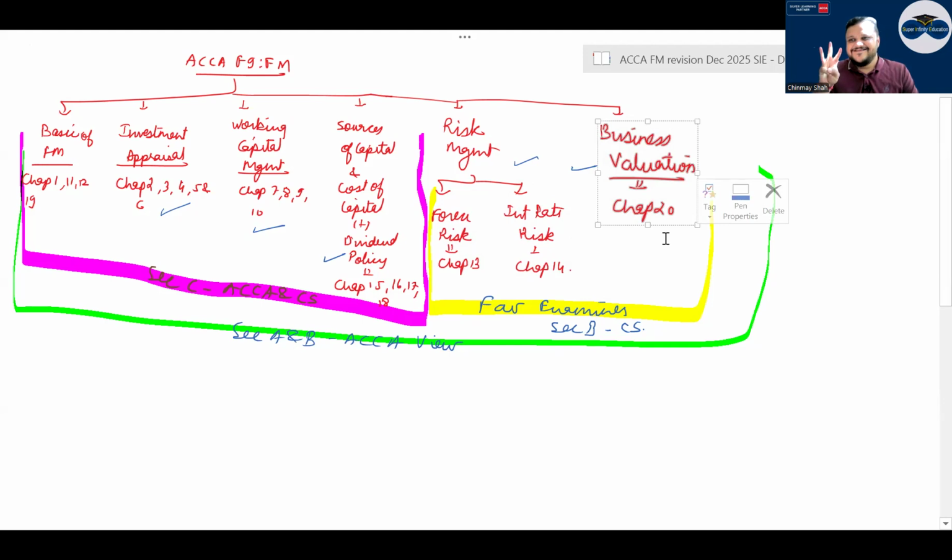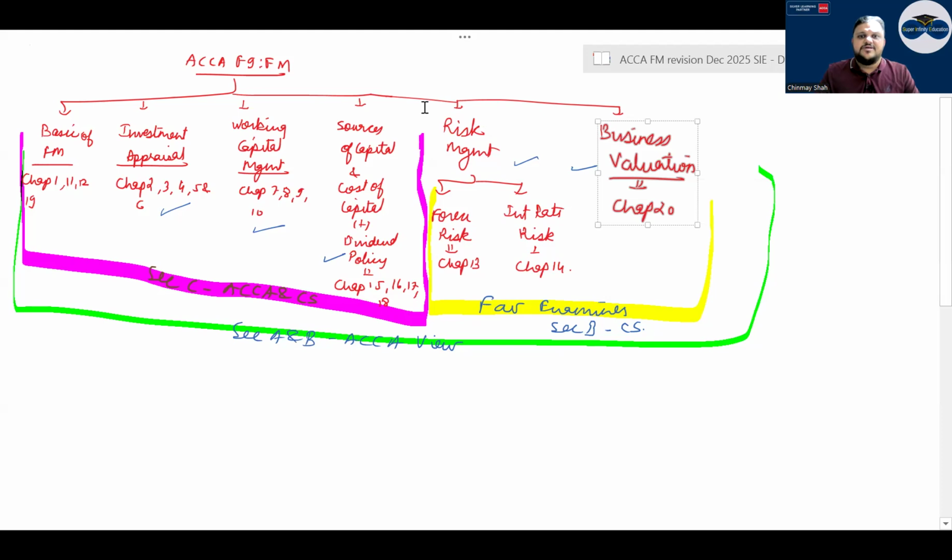If you are lucky, 3 section B questions directly from here, or minimum 1 section B question from these 3 chapters comes up. 2 I have also seen come up, one on forex, one on interest rate risk and one on business valuation, right? So out of the 3, minimum 1 comes up, maximum 3 can also come up, 2 can also come up.